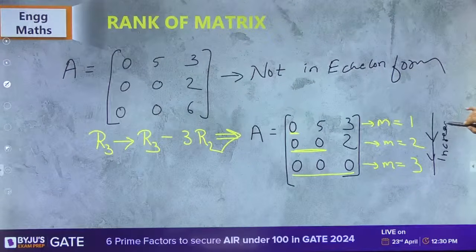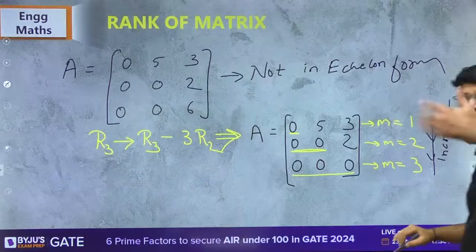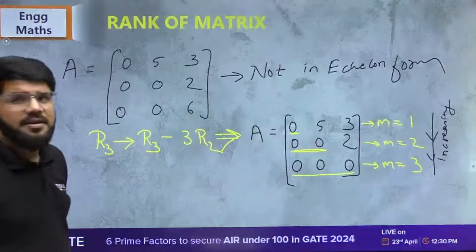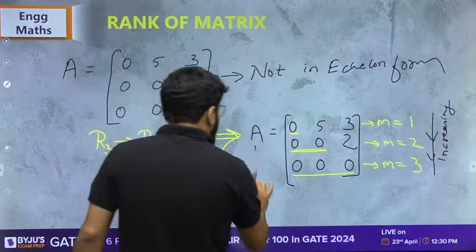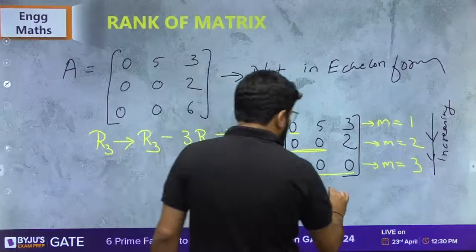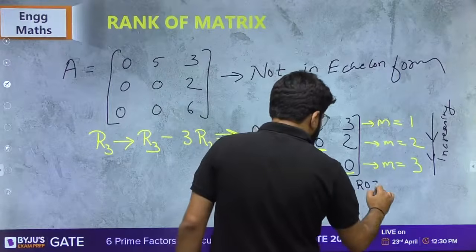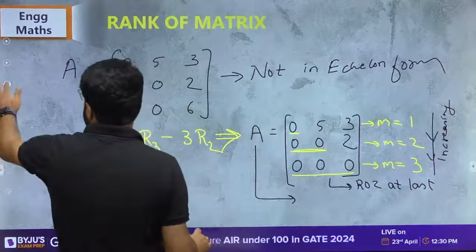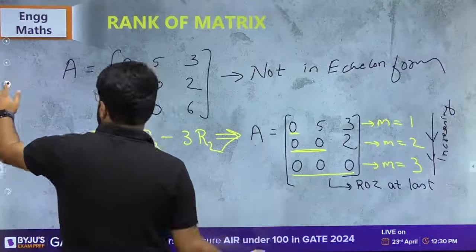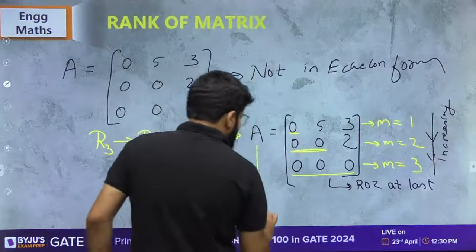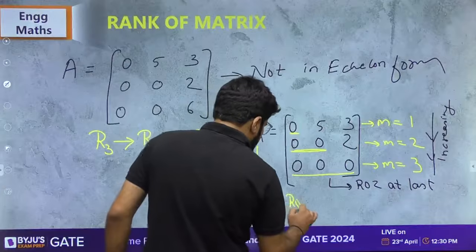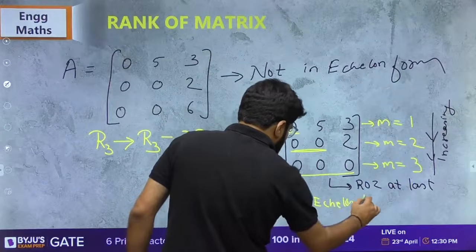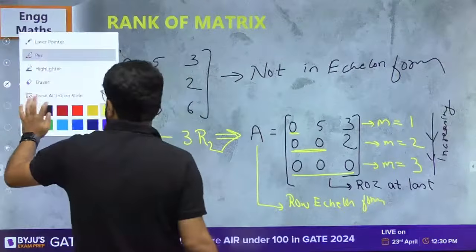They are not same. They are not decreasing. It should be strictly increasing. Same भी नहीं होना चाहिए. Yes, 1, 2, 3. It is strictly increasing. And if there is a ROZ, it is at the last. Yes, this matrix also has a ROZ which is at the last. So no problem. So this is in the row echelon form.